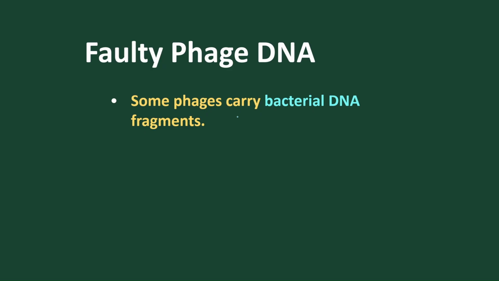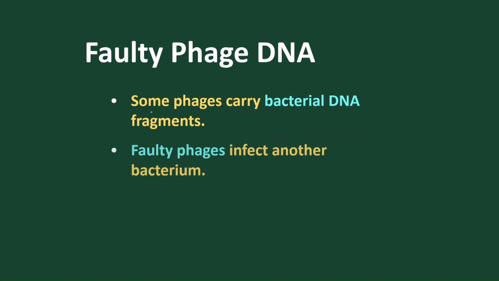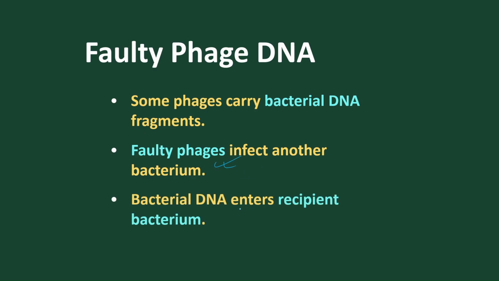But sometimes there is a faulty phase present where some phages carry bacterial DNA fragments. For example, suppose this is the phage present, the viral DNA present and some bacterial DNA present, and they move to other bacteria and release the bacterial DNA to the other bacteria, and this bacterial DNA integrates. This is called a faulty phage of DNA. So faulty phages infect another bacteria, and the released bacterial DNA enters into it, causing a new...